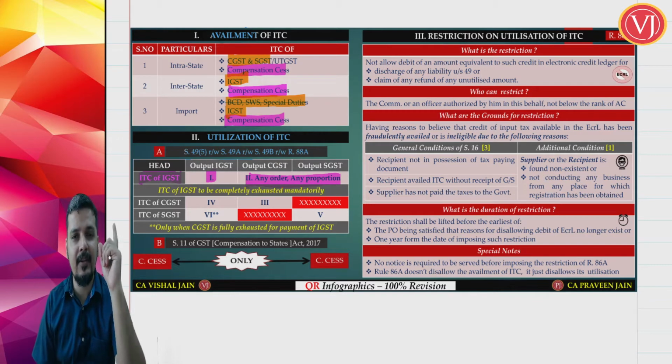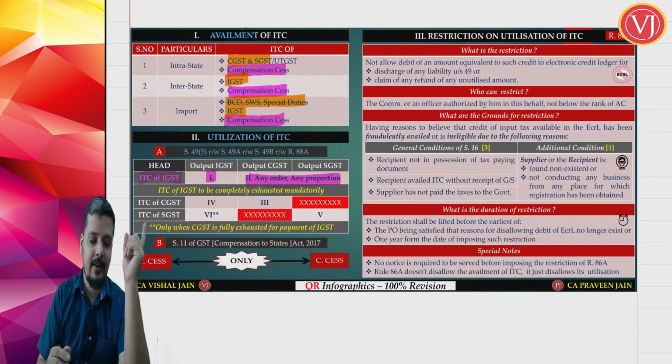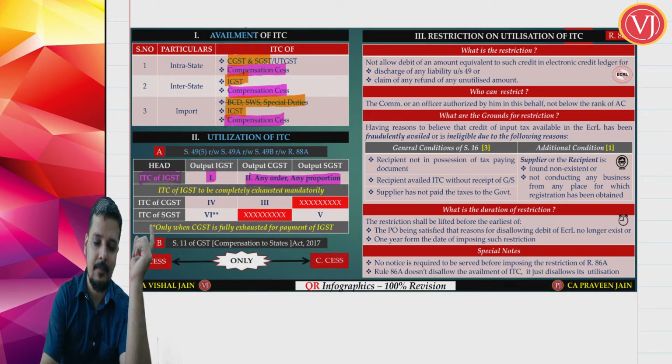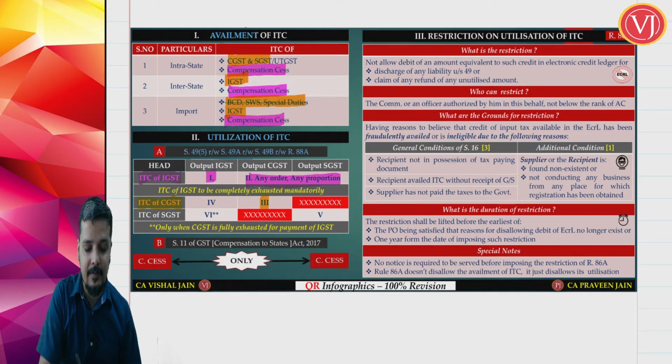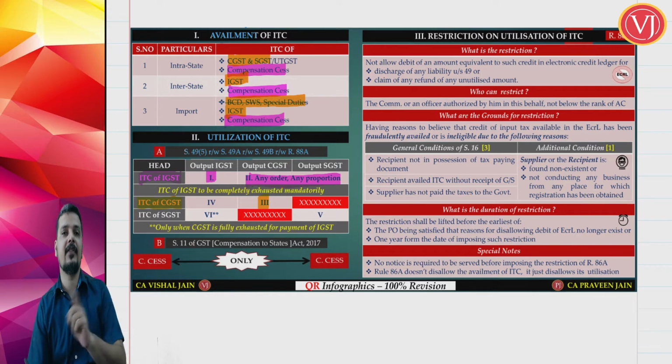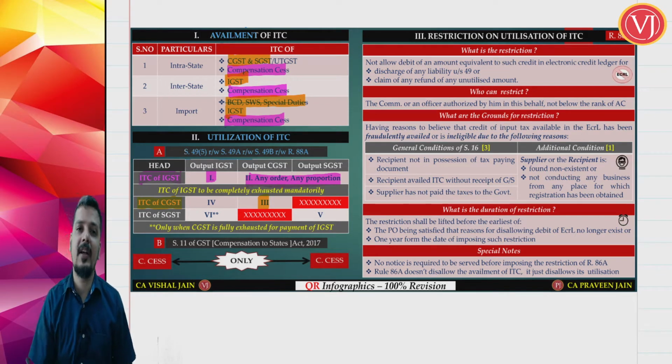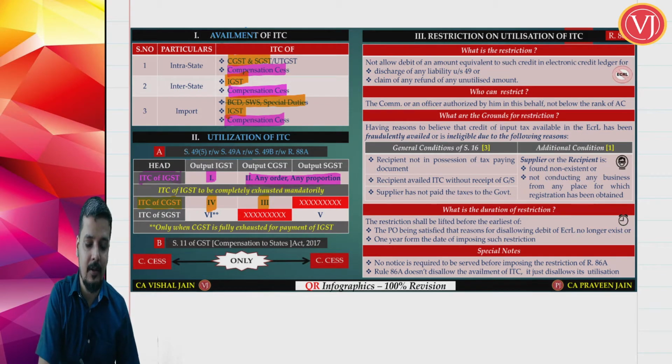Only after using IGST credit fully, then you will talk about your CGST credit. CGST credit first will be used for CGST output, then it will be used for IGST output.